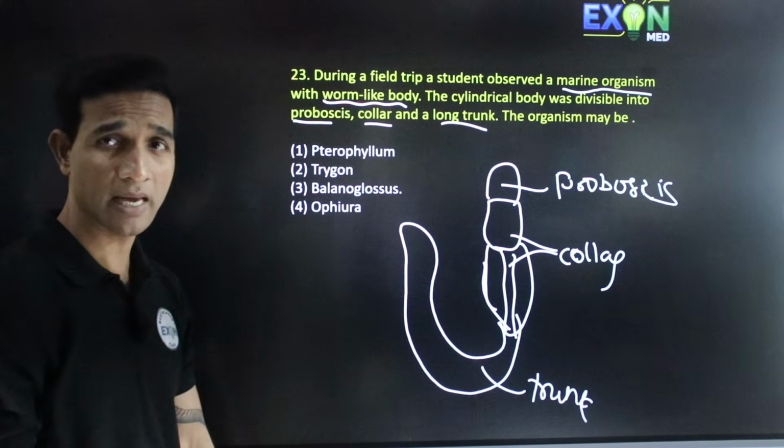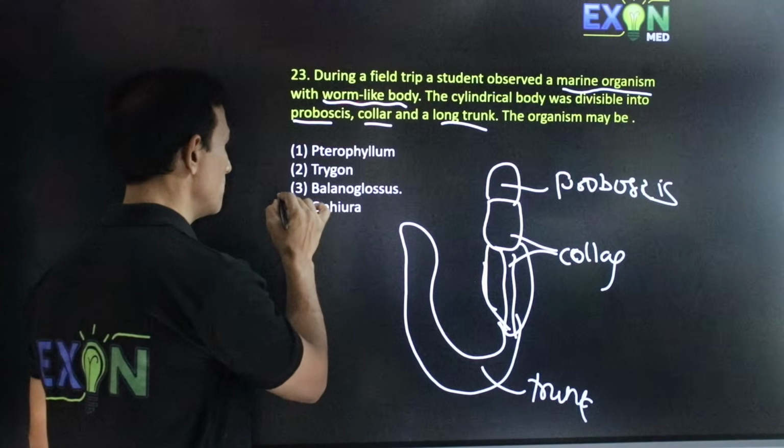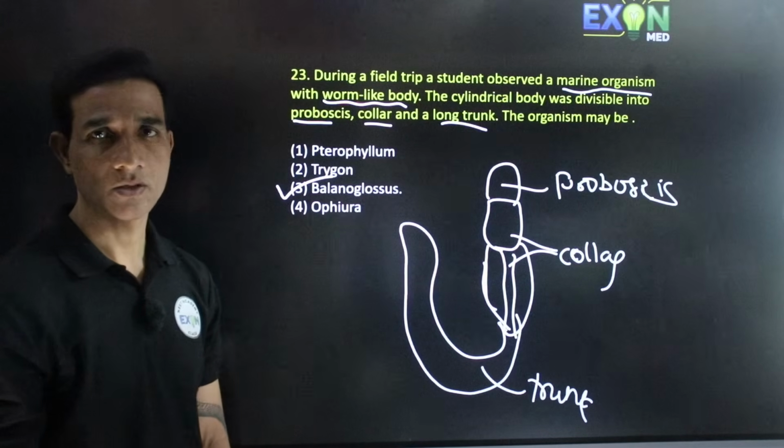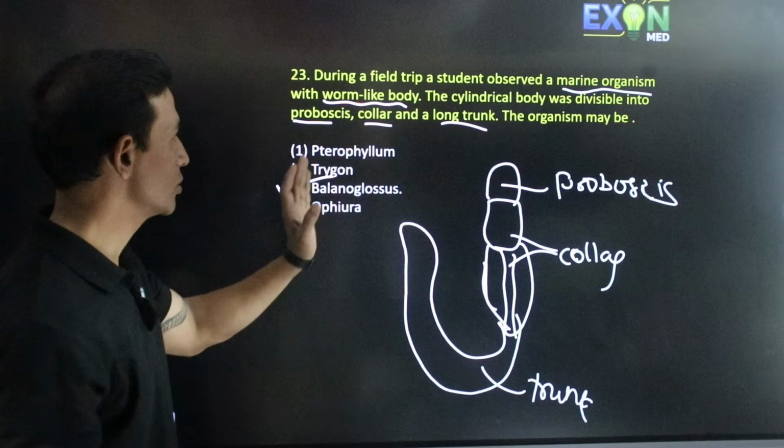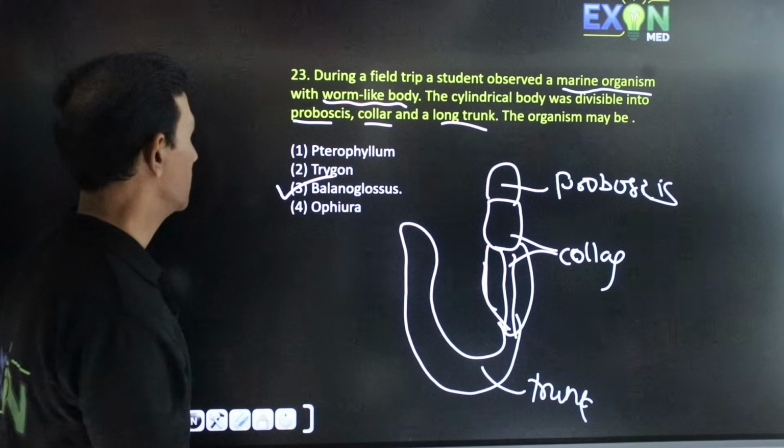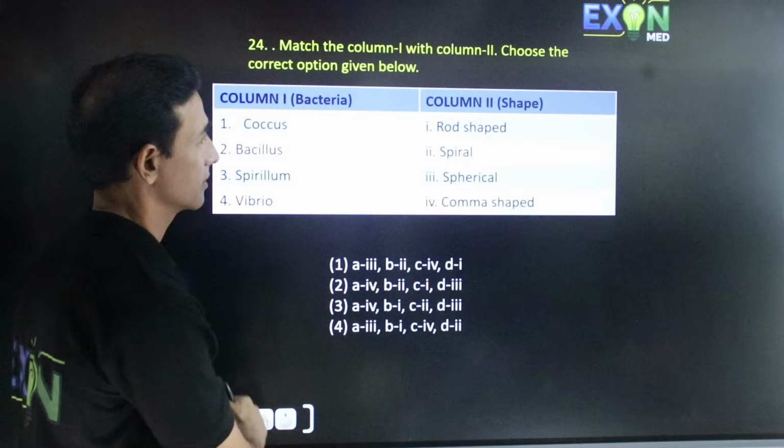So, this type of organism given in the textbook diagram is Balanoglossus. Balanoglossus's body is divisible into proboscis, collar and trunk.